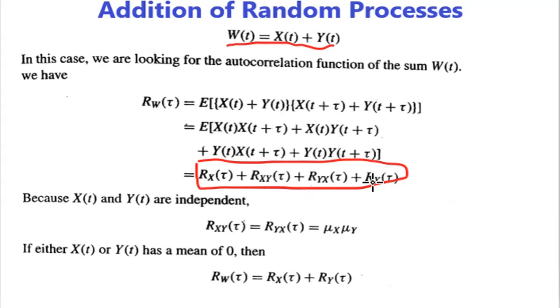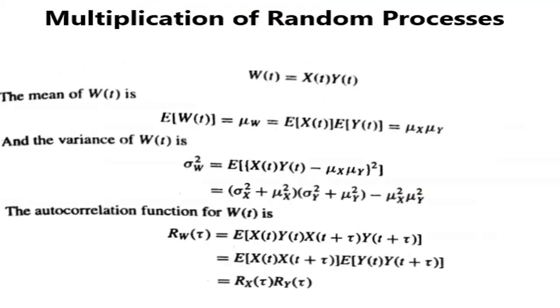In this case, we are assuming that x of t and y of t are independent in nature. Therefore, Rxy of tau is equal to Ryx of tau, which is again written as mu x mu y. Now we can rewrite the expression for Rw of tau, which is equal to Rx of tau plus Ry of tau.